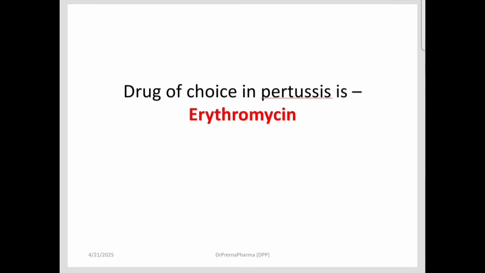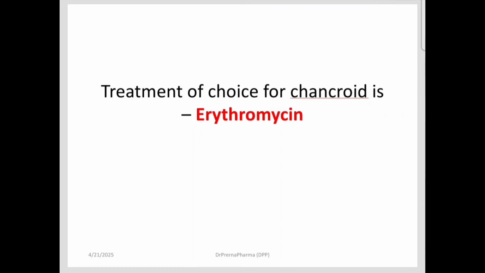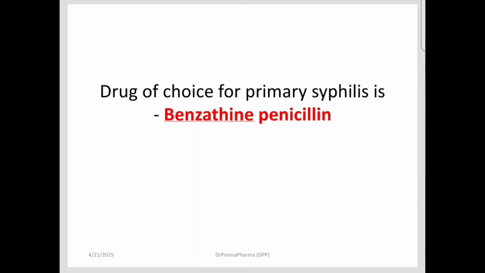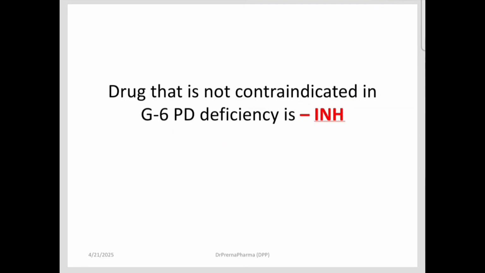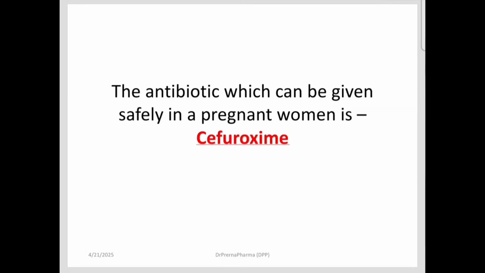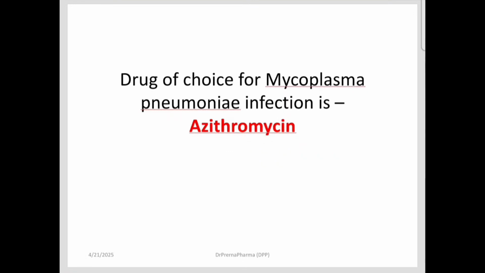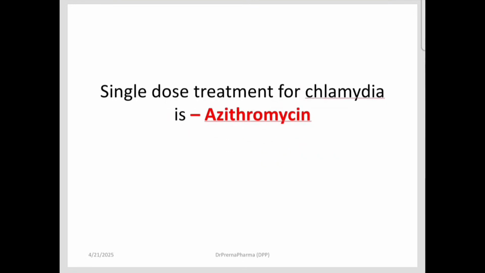Drug of choice in pertussis is erythromycin. Treatment of choice for chancroid is erythromycin. Drug of choice for primary syphilis, we have all seen, is benzathine penicillin. Drug that is not contraindicated in G6PD deficiency is INH, that is isoniazid. Antibiotic that can be safely given in pregnancy is cefuroxime. Drug of choice for mycoplasma pneumonia infection is azithromycin.